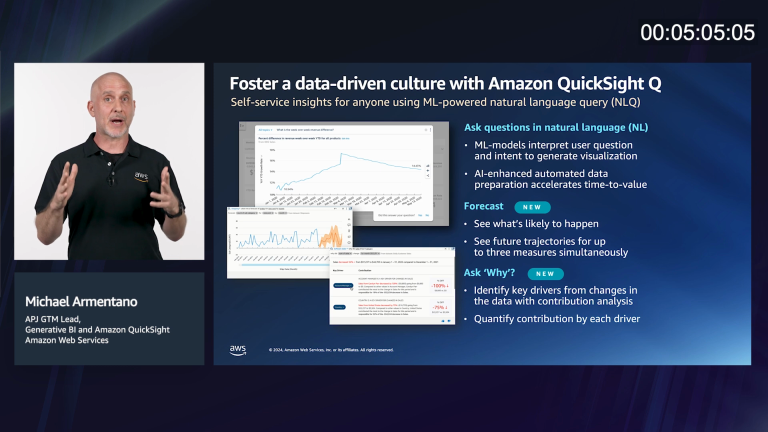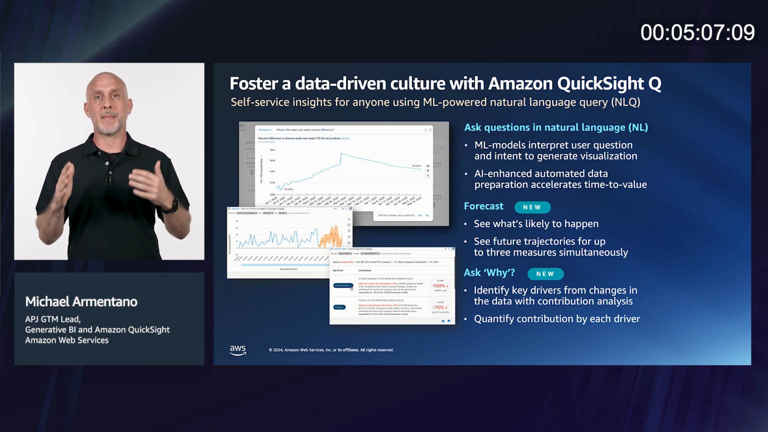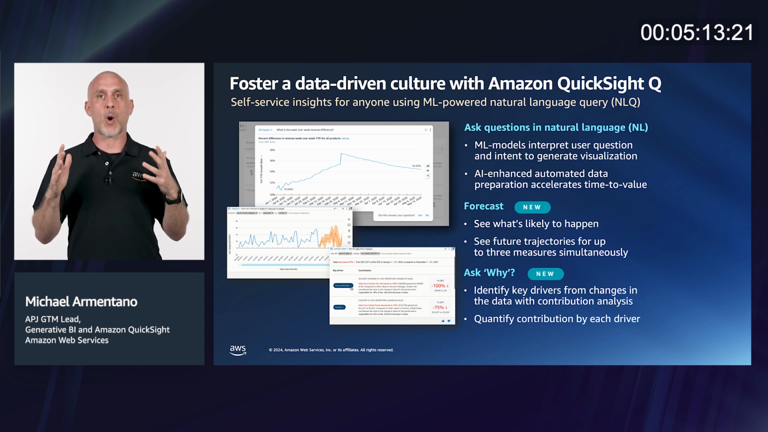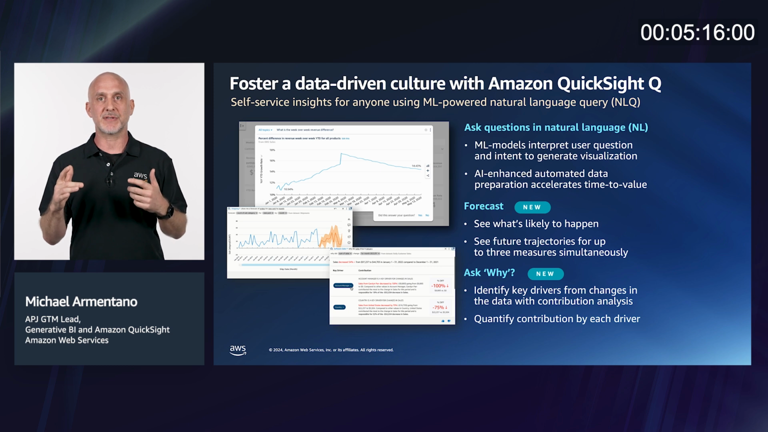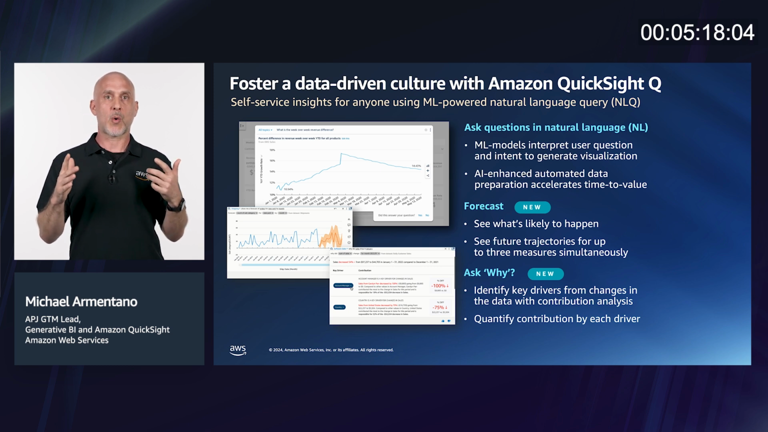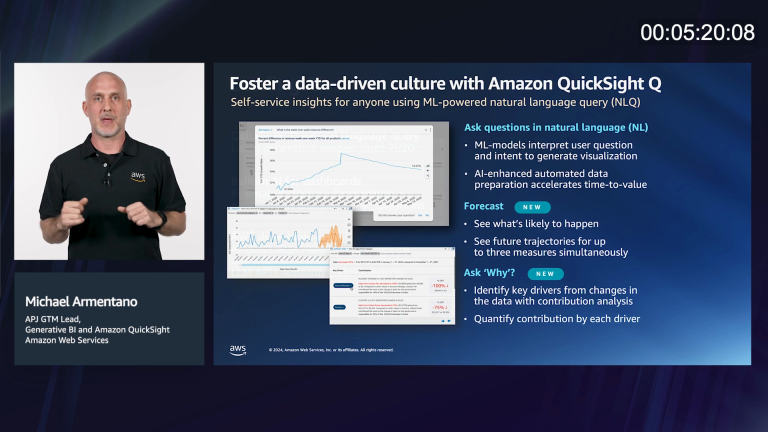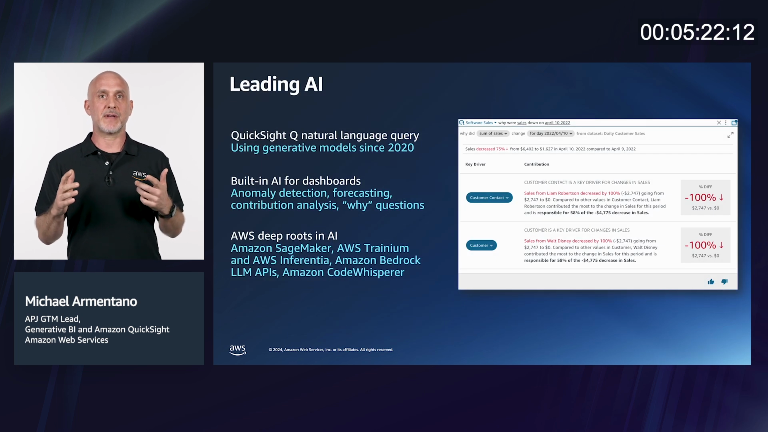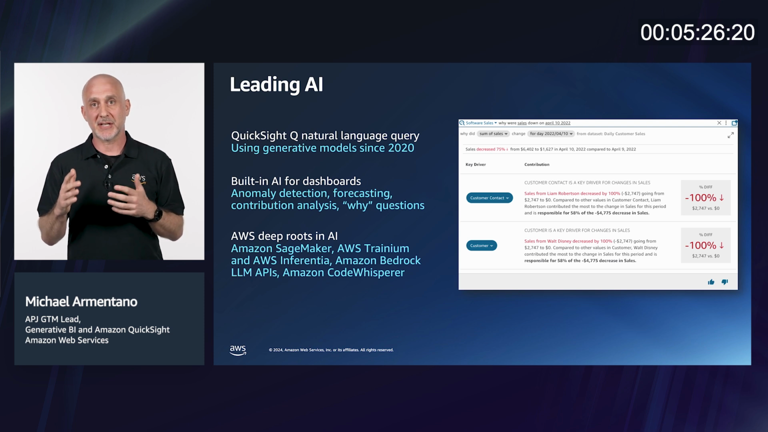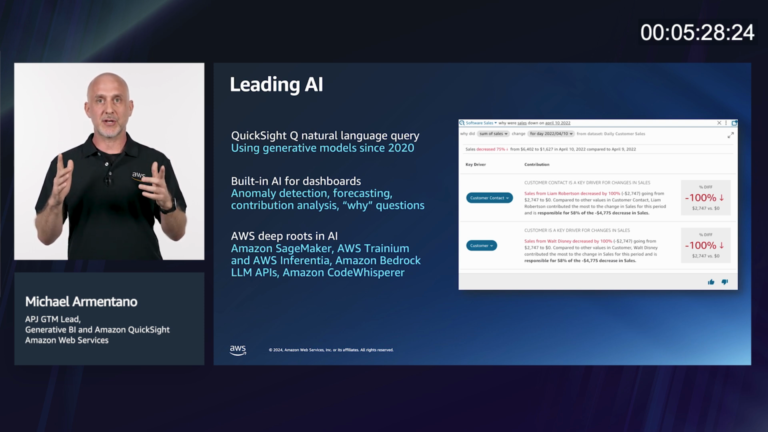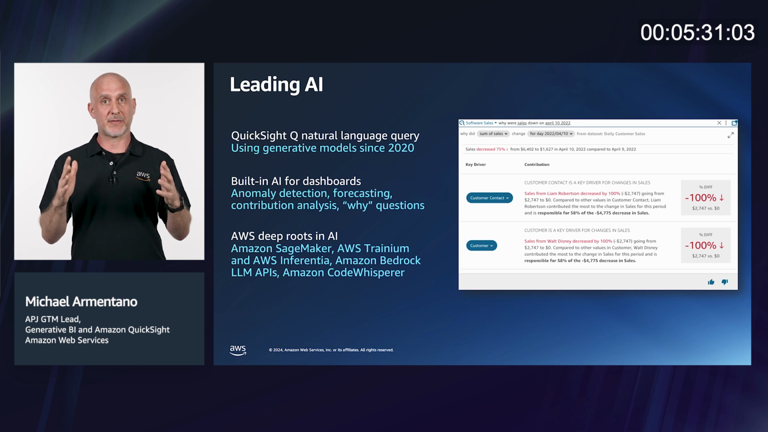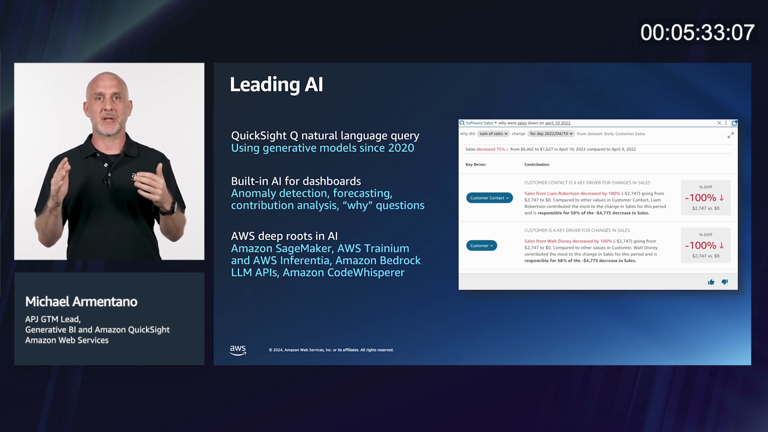Q also supports forecasting questions to understand what may happen in the future for up to 3 measures simultaneously, and also enables asking why questions to identify key drivers to changes in data and quantify contribution by each driver. An important point to note is AWS's long-standing commitment to AI and ML, and that shines through in QuickSight, where we first launched Q using large language models to better understand business user language in 2020.